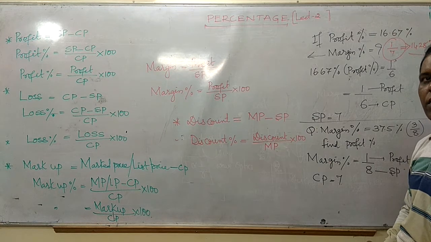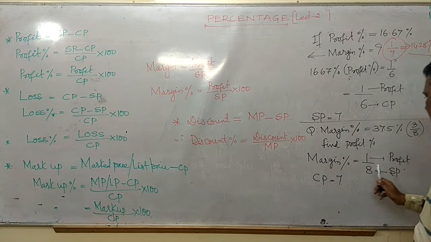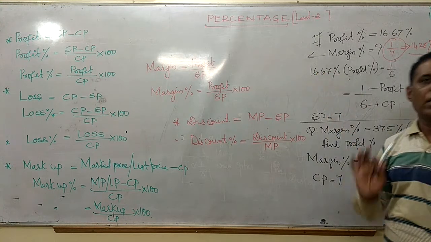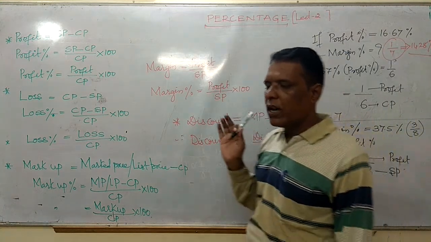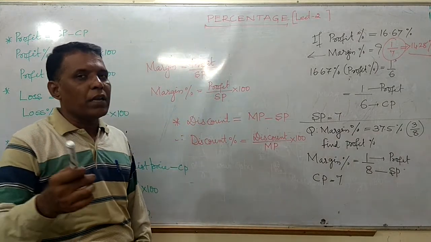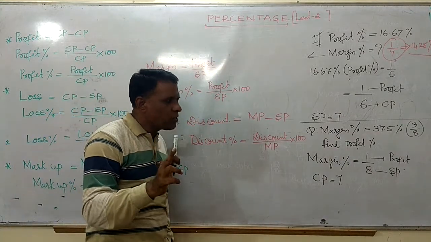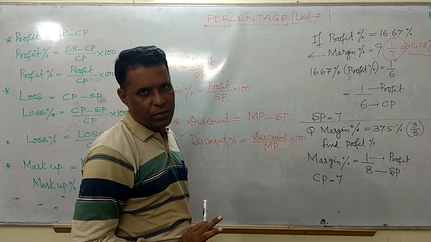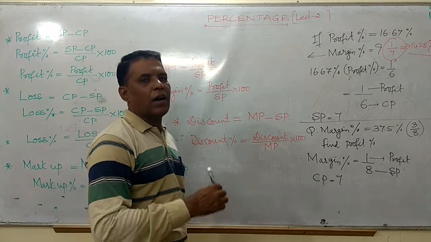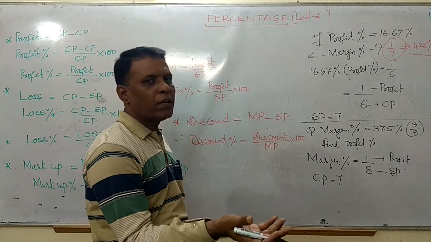The cost price is 7, friends. If the selling price is 8 and you say I got 1 rupee profit, it means the cost price of that article is 7 rupees. Once you get the cost price, automatically you can say the profit percentage.